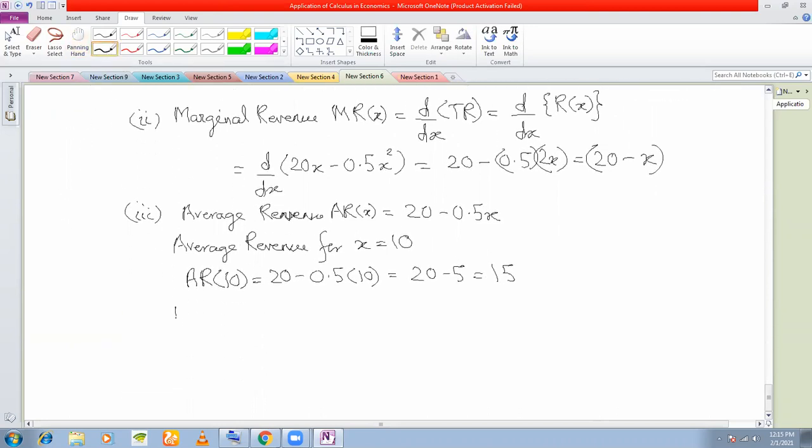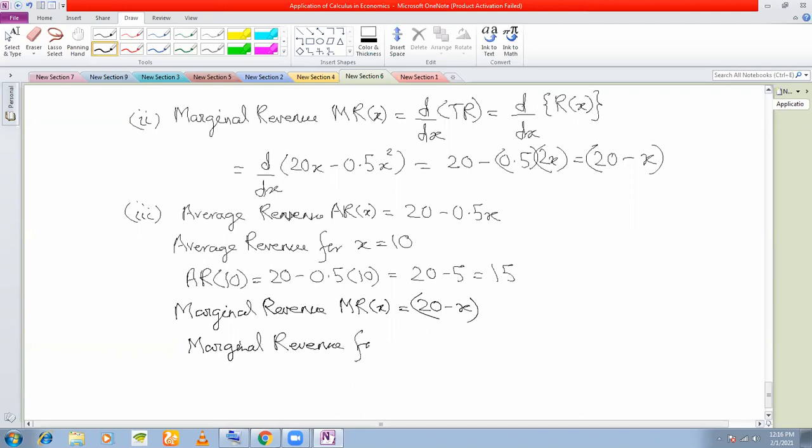What is the marginal revenue? What is the marginal revenue function, first of all? Marginal revenue function is 20 minus x, right? So for x is equal to 10 units of output, MR(10) is equal to 20 minus 10, which is equal to 10, right?